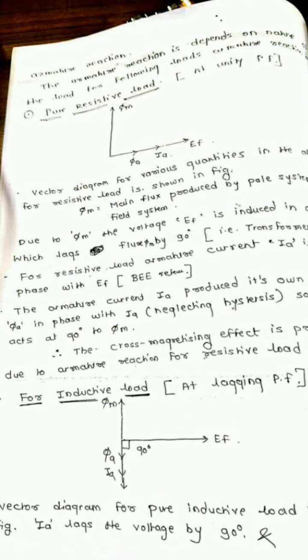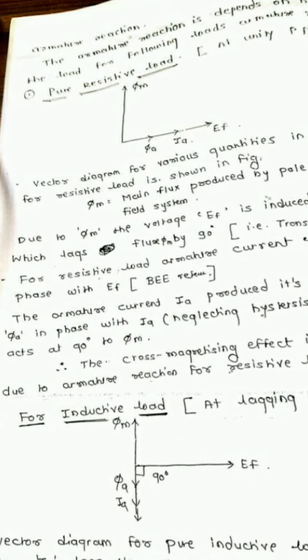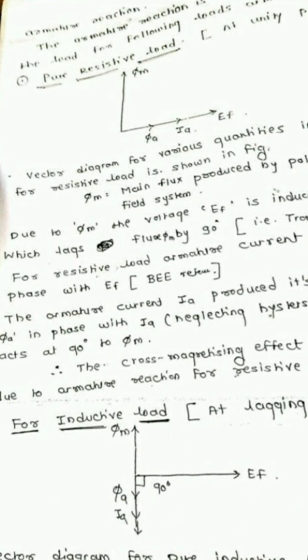This armature reaction depends on the load connected to the alternator, because the armature reaction depends upon the nature of the load connected to the armature of the alternator. There are different types of loads in electrical engineering. The first type of load is a pure resistive load, at unity power factor. We will discuss in detail the armature reaction in the case of a pure resistive load.